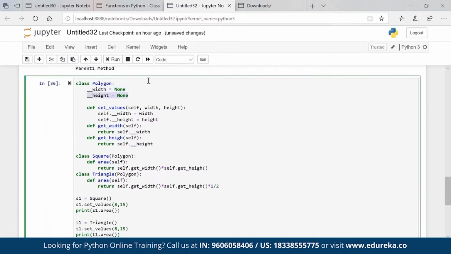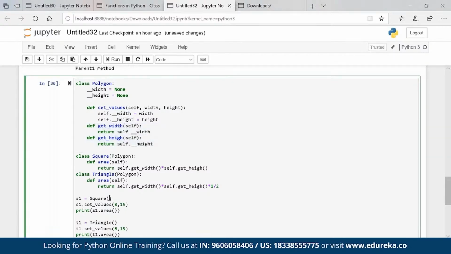Now this is a private variable which cannot be accessed directly. For that there is a concept of setter and getter. If we want to set the value, we have to call a setter, which helps us set the value of width and the value of height, and then I have to get the value of width and get the value of height.